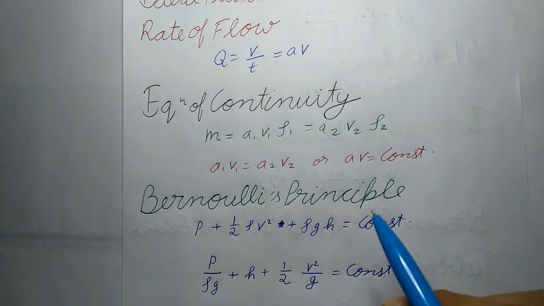Thus, during a streamlined flow of a non-viscous and incompressible fluid through a pipe of varying cross section, the product of the area of cross section and the normal fluid velocity remains constant throughout the fluid flow.